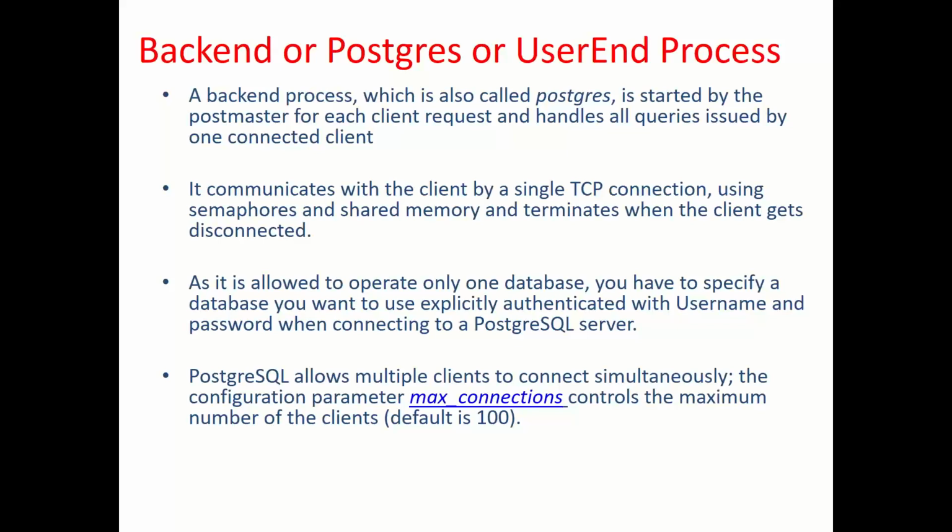Maximum connections is set at the cluster level, and everybody comes to the shared memory. Postgres allows multiple connections to databases simultaneously. The configuration parameter max_connections controls the number of clients at a time. The default maximum is 100 connections, but you can change this parameter later on as well.